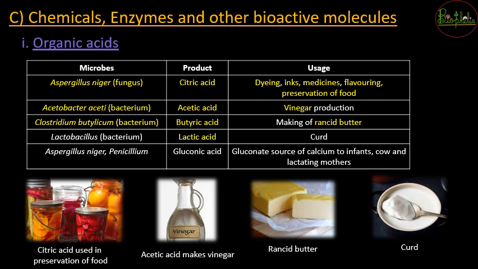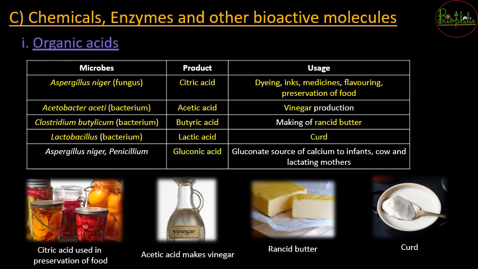Then lactic acid. Now you know that lactic acid is present in the preparation of curd. So which microbe can be used to make curd? That is Lactobacillus, and bacillus is nothing but a bacteria. The next is gluconic acid.